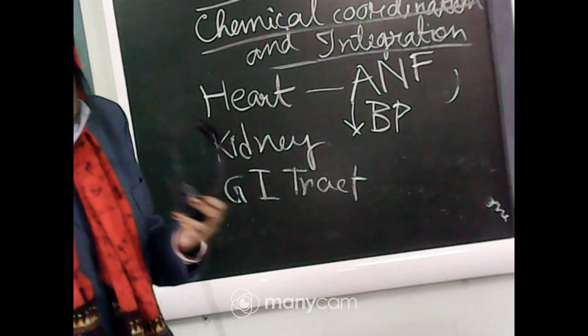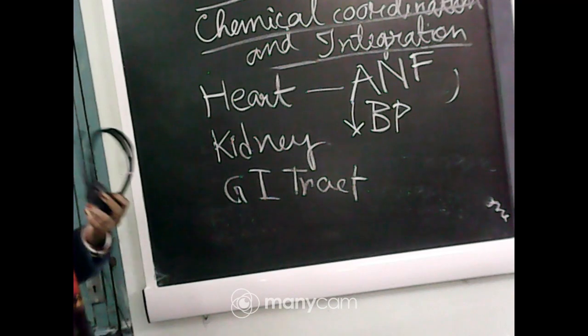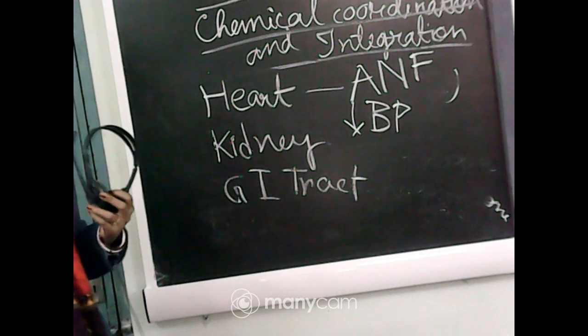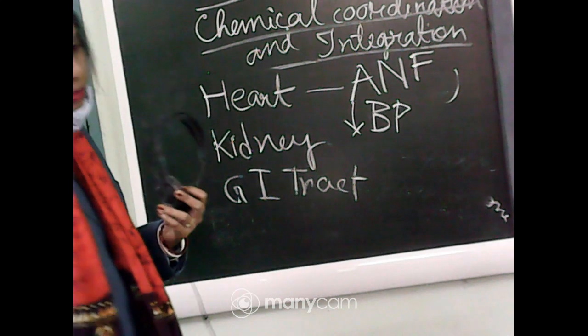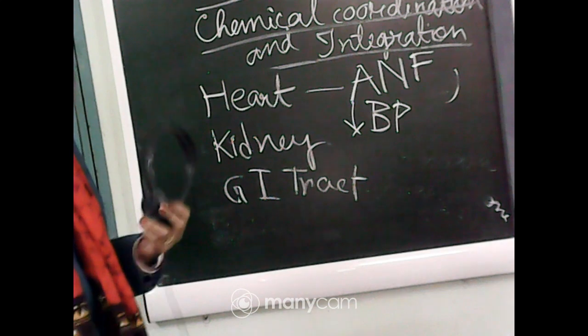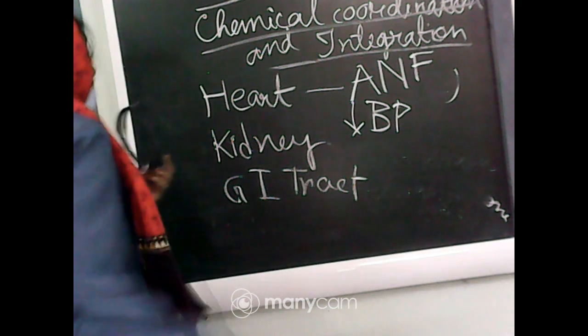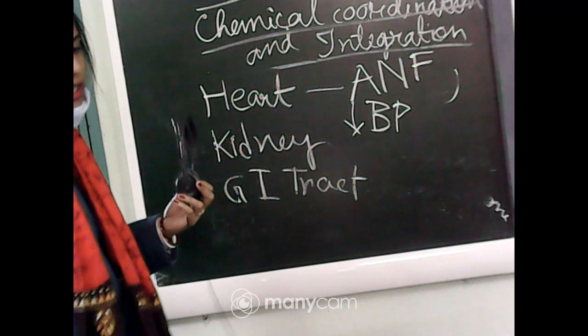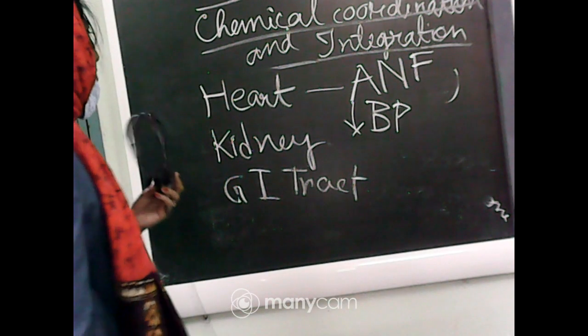So when the blood pressure will be increased, this particular hormone is secreted and which cause the dilation of the blood vessel, and ultimately it will help in the reduction of the blood pressure. Okay, so now we have got that from heart which type of hormone can be released and what is the function of this particular hormone.